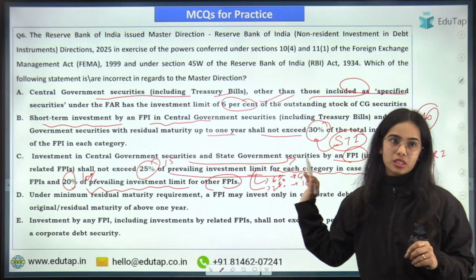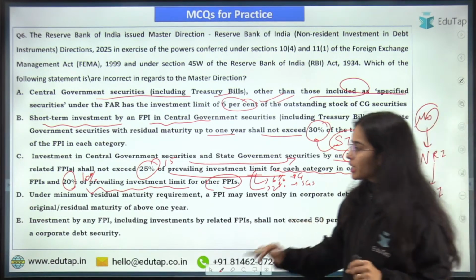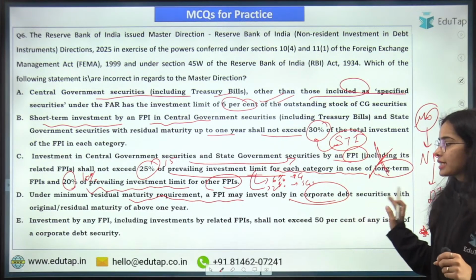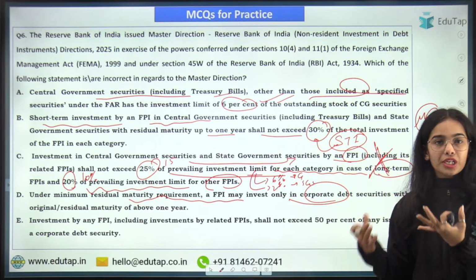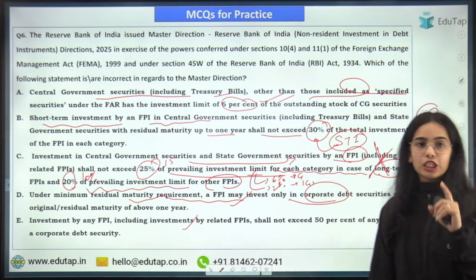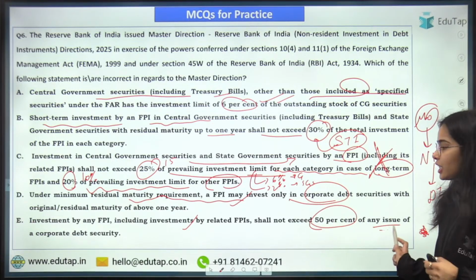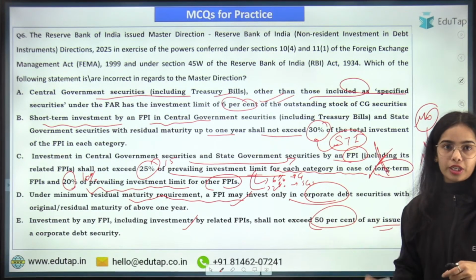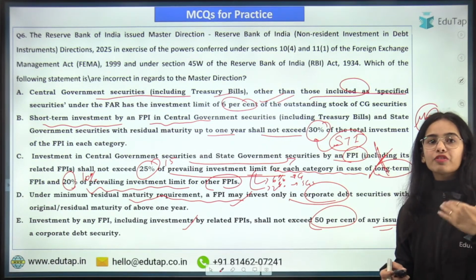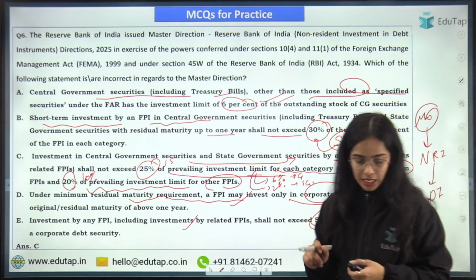That is the idea. So this statement or this option was wrong. Under minimum residual maturity requirement, an FPI may invest only in corporate debt securities with maturity of above 1 year. So this is correct. Investment by an FPI in a single issue should not exceed 50% of any issue of the corporate debt security. So in a single issue, the FPI shall not invest more than 50%. So statement C was wrong and that's why C is the answer.